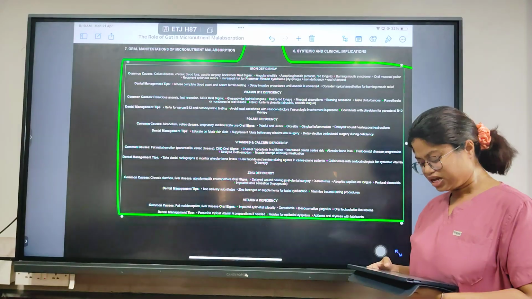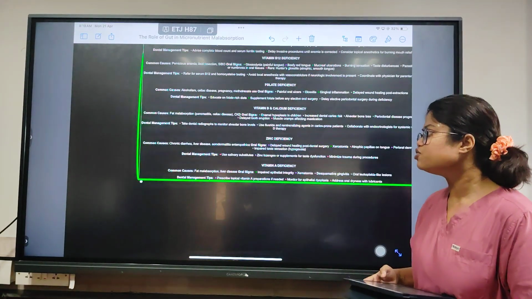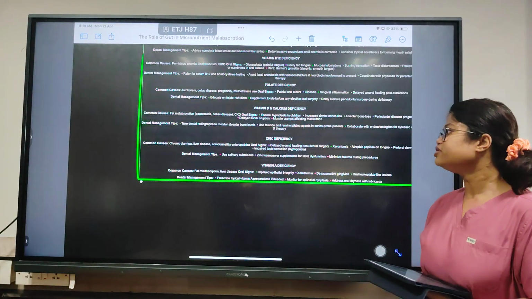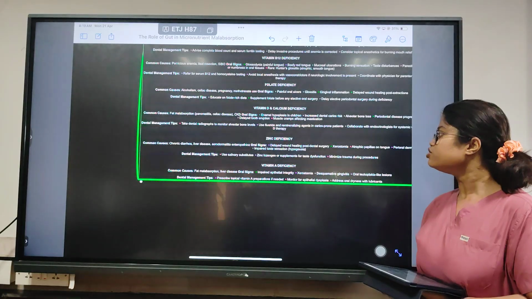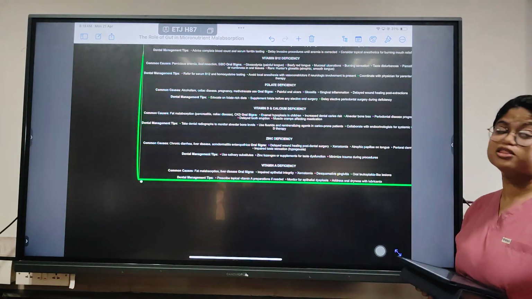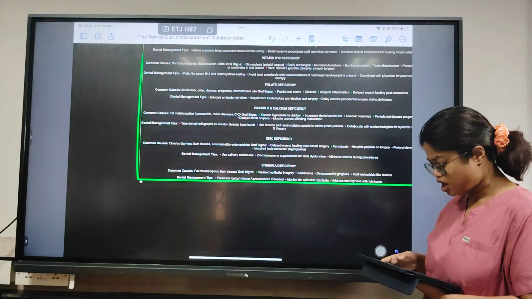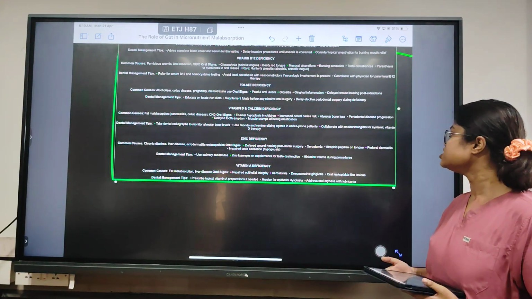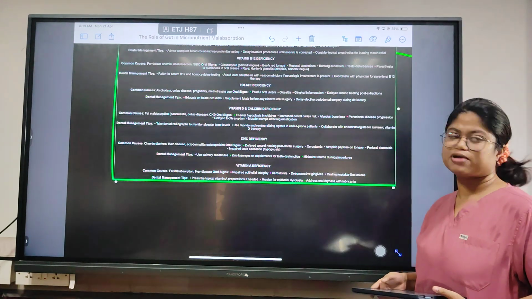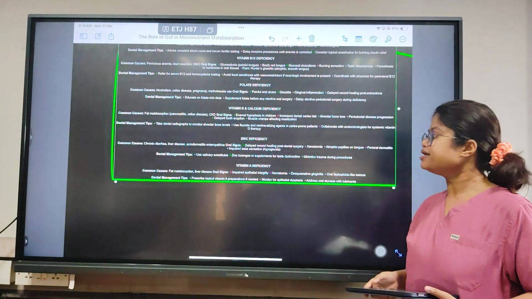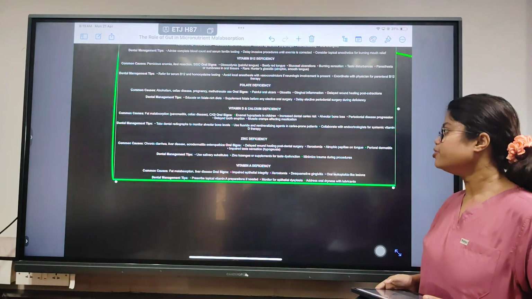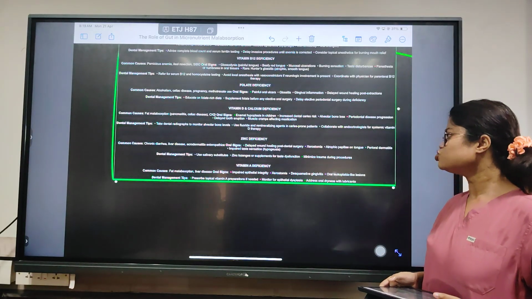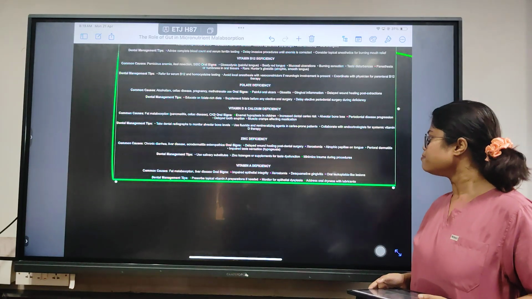And coming to the zinc deficiency, common causes will be chronic diarrhea in general, liver diseases, and acrodermatitis enteropathica, in which delayed wound healing post dental surgery will be the most common sign. Xerostomia and atrophic papillae on the tongue will be there as oral manifestations, and perioral dermatitis will be present, along with impaired taste sensation. Coming to zinc deficiency management, use salivary substitutes, zinc lozenges or supplements for taste dysfunction, and minimize trauma during dental surgical procedures.